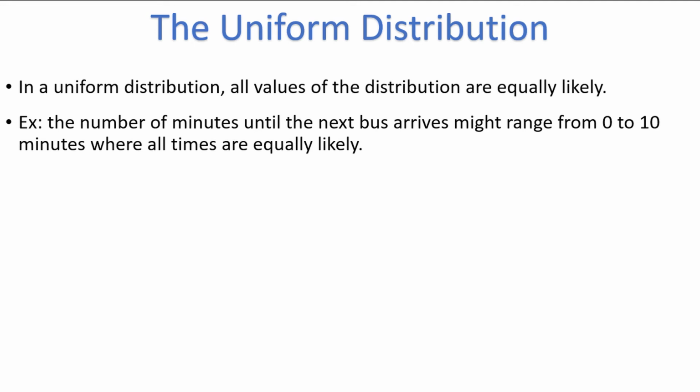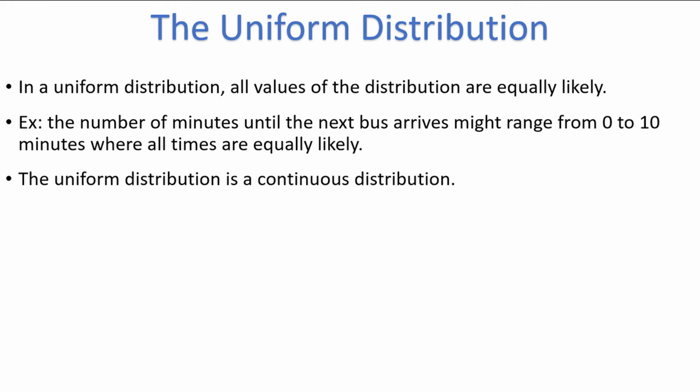follow a uniform distribution. The more common form of the uniform distribution is the continuous version. There is also a discrete uniform distribution, which we will not be discussing in this video. As the distribution is continuous, that means it can take on any value within some range. In our example, any time between 0 and 10 minutes.